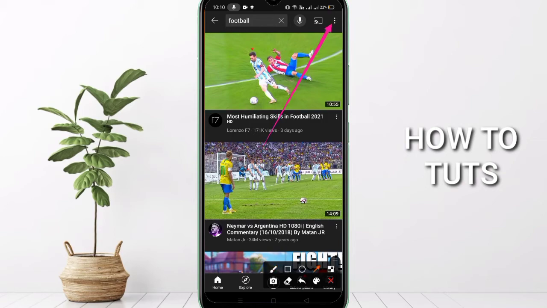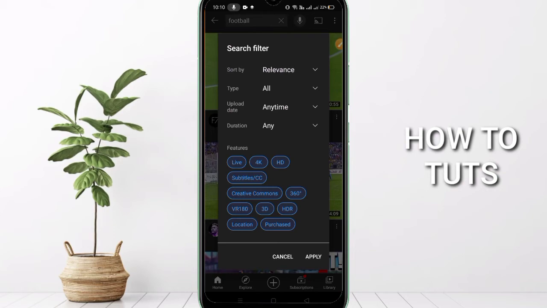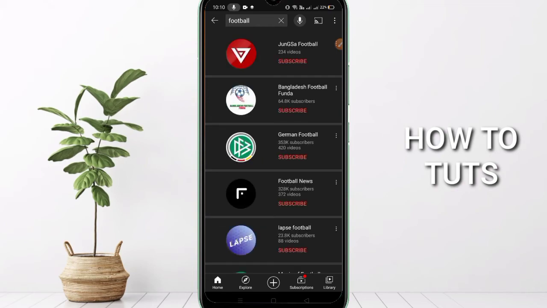Here you can see the three dot line. Click on this, and after that we need to click filters, and then we have to click here on type. You can see type here, this one, right? So just click all, and after that we'll get 5 options here. So we need to choose channel, this one, and after that we need to click apply, and all results will be channels.